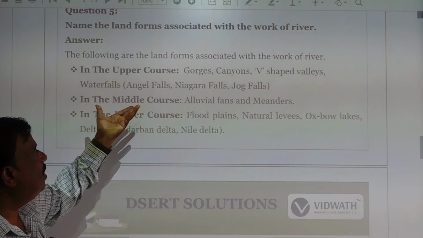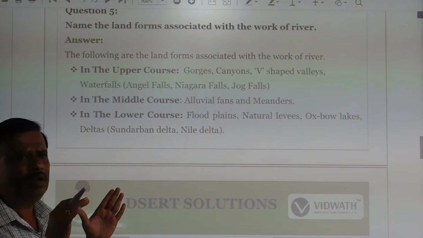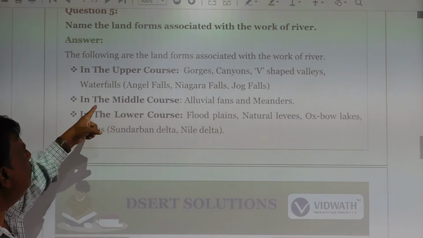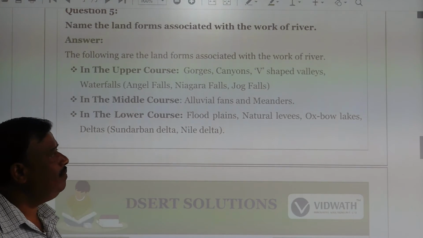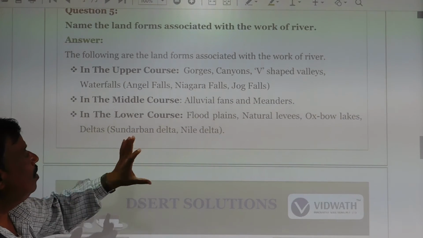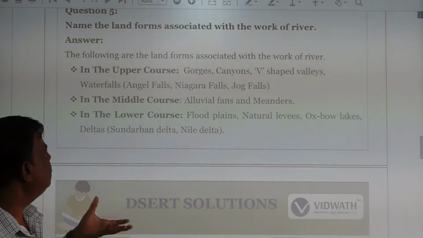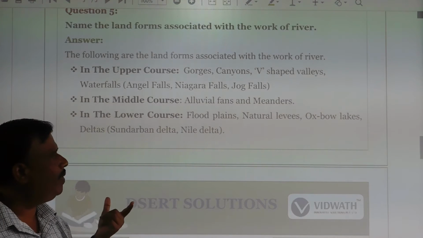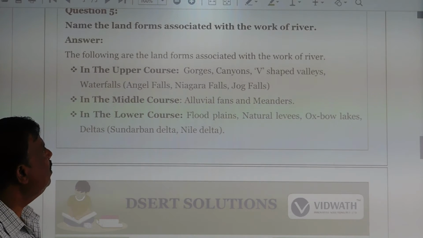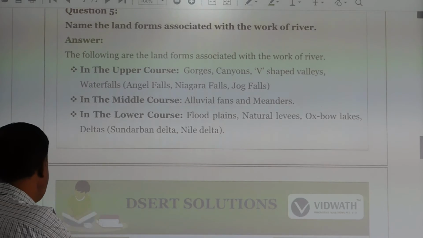Then waterfalls, like Angel Falls, Niagara Falls and Jog Falls. Next, in the middle course, alluvial fans and meanders are formed. Next, in the lower course, floodplains, natural levees, oxbow lakes and deltas, like the Sundarban and Nile delta. So these are the important landforms associated with the work of a river.